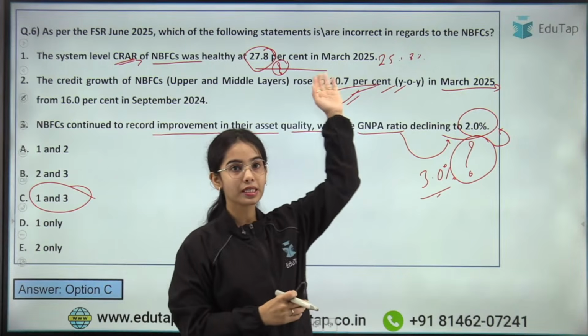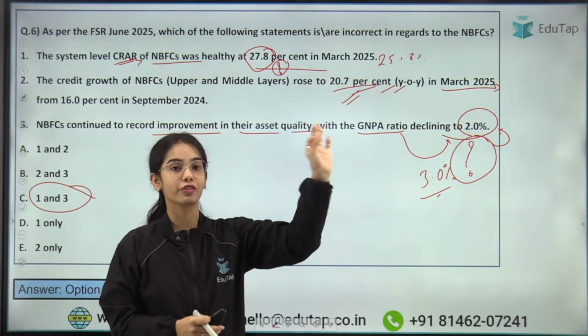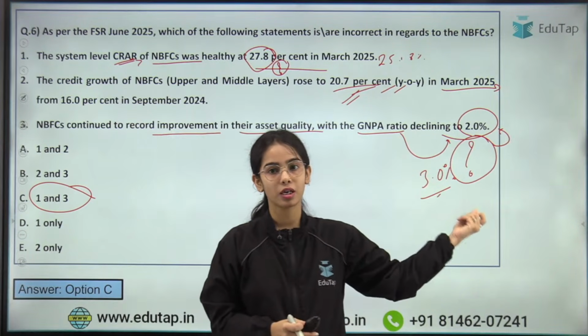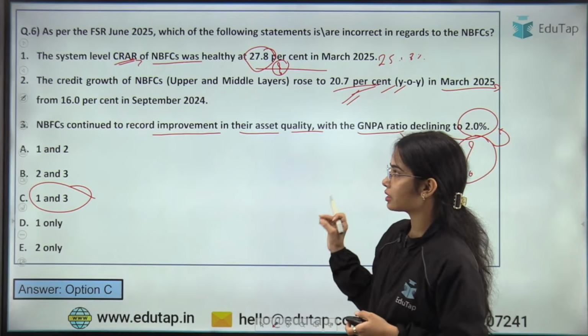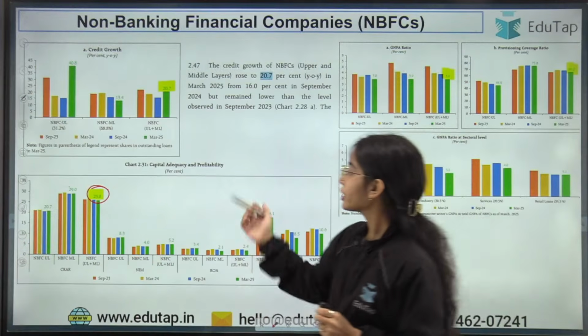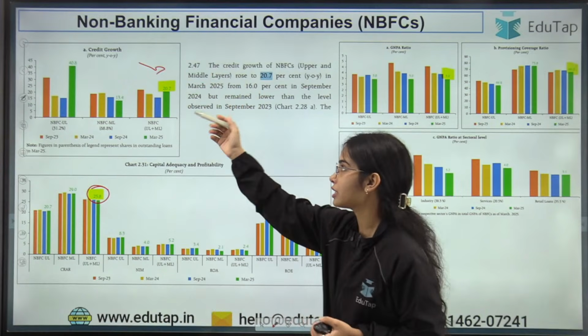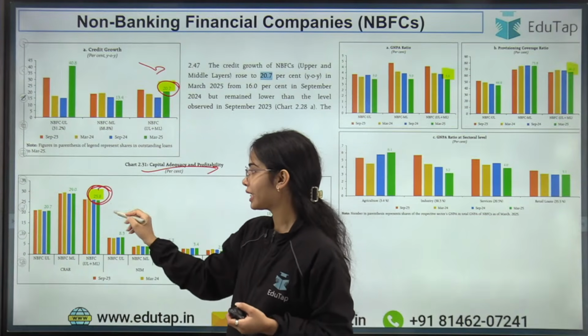The first statement is incorrect because the CRAR is not 27.8% for the NBFCs, it is 25.8%, as well as the GNPA ratio has declined to 3%. Okay. So I hope you will remember this now. So first and third statements were wrong, and that's why the answer is C here. So now the important data points are that the credit growth the NBFCs have faced is 20.7%. The CRAR of the NBFCs is 25.8%.